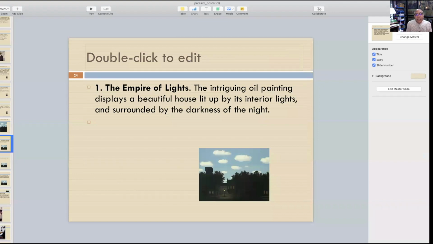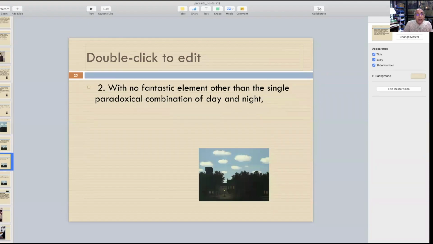So I would say that the intriguing oil painting displays a beautiful house lit up by its interior lights and surrounded by the darkness of the night. It's the first observation. Then with no fantastic element other than the single paradoxical combination of day and night. There's a term, day for night, which is a Truffaut's film also, which means in the day you can shoot and create a night. So it also gives me a feeling of day for night.